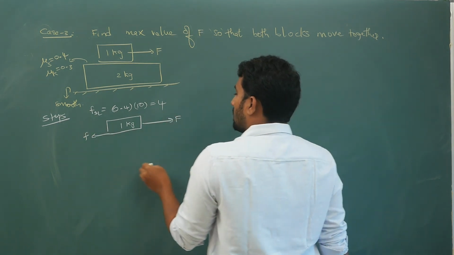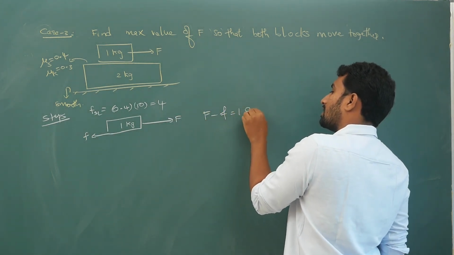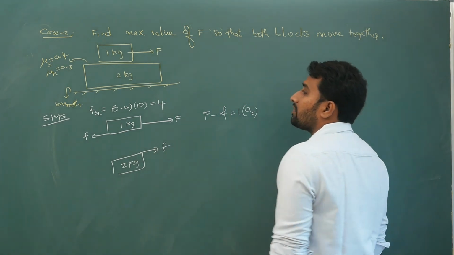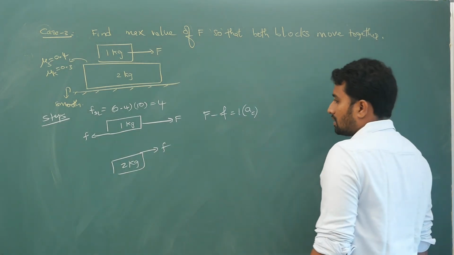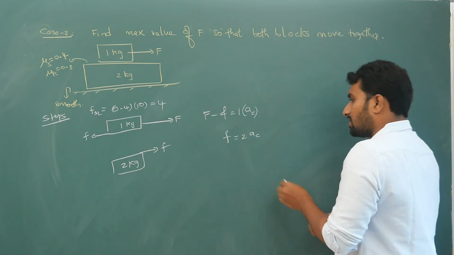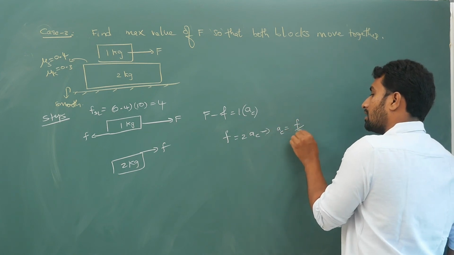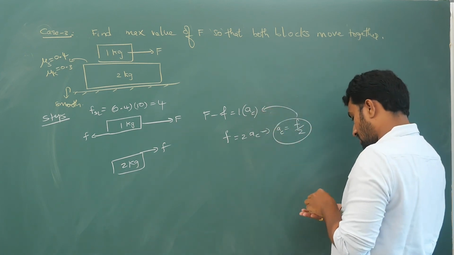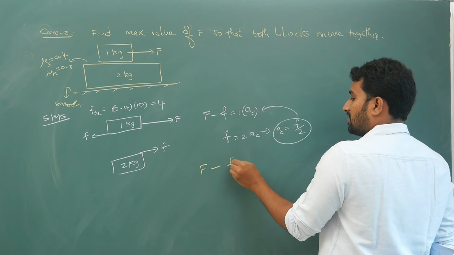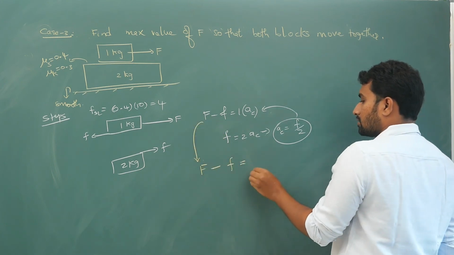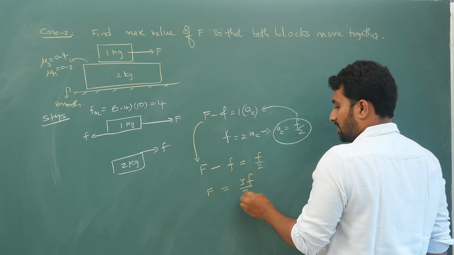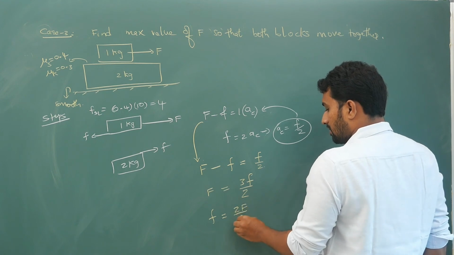F and f will act this way. F minus f is equal to 1 times common acceleration. On the 2 kg block, friction will act in the forward direction. I have told you how to decide the direction of friction, so that will not be an issue. f is equal to 2 times A common. Now from this equation, A common is f by 2. Substitute this back into the other equation. Capital F minus small f, with A common equal to f by 2, gives capital F equal to 3f by 2, so small f is 2 times capital F by 3.